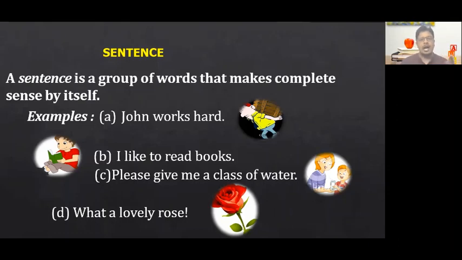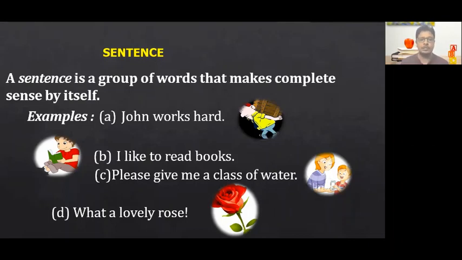Similarly, if you see the next sentence, "I like to read books." Now it is conveying a meaning that so and so person or I have a habit of reading books, or he is fond of reading books, or he likes to read books. Similarly, "Please give me a glass of water." It's making a request. That's also a sentence, because we are making a request and it is conveying a proper meaning. It is a combination of words arranged together in a systematic way, structurally, and they are trying to convey a meaning. So it will be called a sentence.